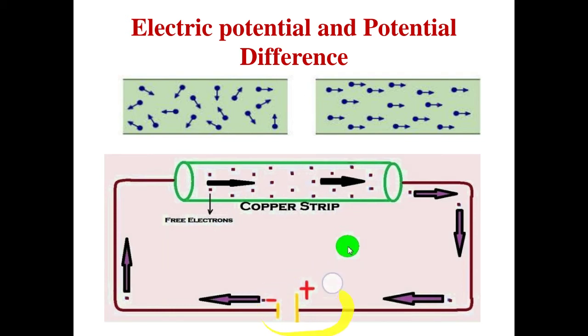This is actually a cell. If we are drawing one small and one larger line, this is representing a cell. If we are applying more than one of this combination, that will constitute a battery. The positive sign is showing higher and the negative sign is showing lower. Now in this case we will use a term, that is potential. So positive means it has higher potential and the negative sign means it has lower potential.